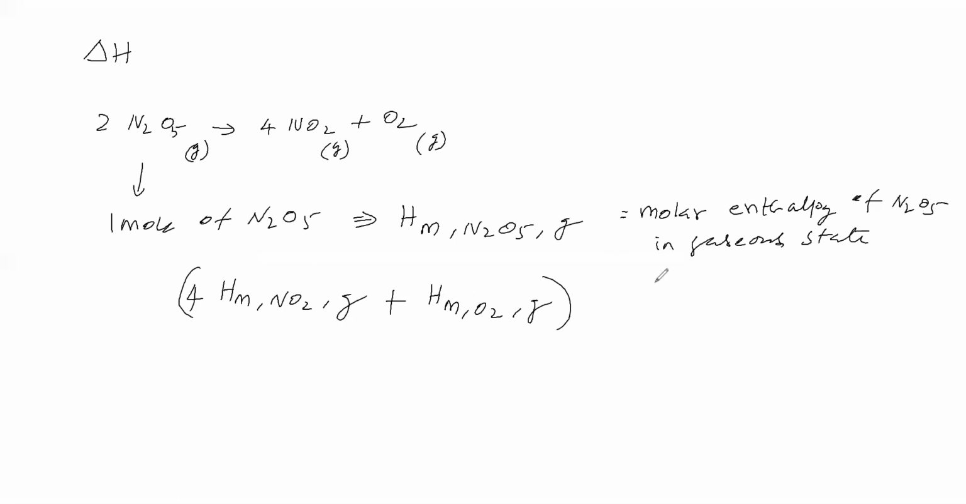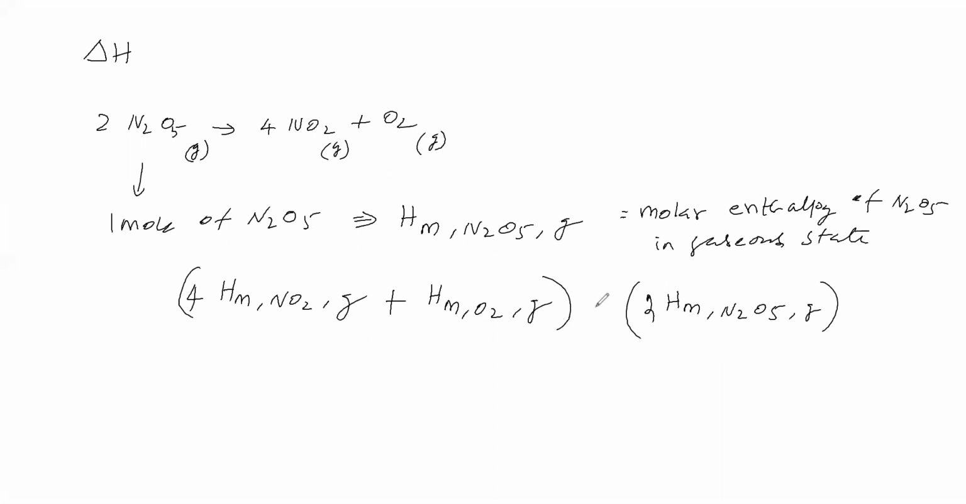Then we take N2O5, HmN2O5 in gaseous state, the molar enthalpy of N2O5 in gaseous state. The stoichiometric coefficient is 2, so we multiply by 2. This is the enthalpy content, the energy content of N2O5. Why have we taken 2? As per the stoichiometric equation. Now it is the total energy content of reactants, and the other is the total energy content of products as per the stoichiometric balanced equation.